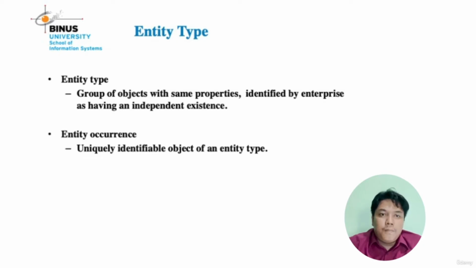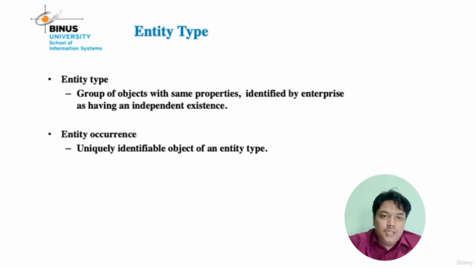From the entity item, there are some objects like candy, toothbrush, and maybe snack. These are objects in the item entity.